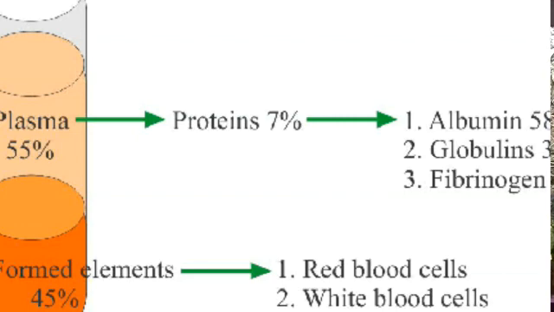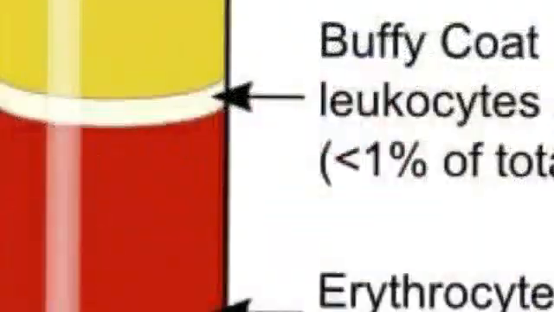In the lower part of this tube, you can see a red colored part. That means the major part of that is red blood cells. That gives the red color. More hemoglobin is present in the red blood cells.